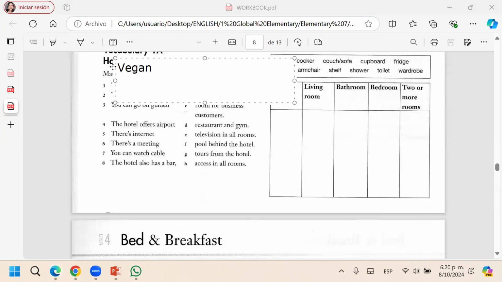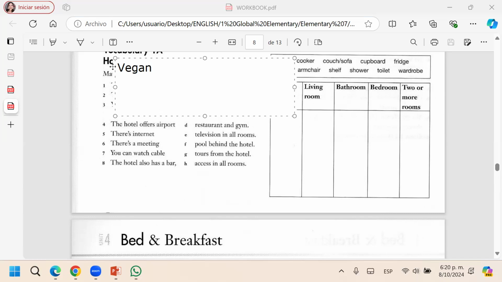It's a person that doesn't eat meat, animal meat or fish, no eggs and cheese, anything that comes from an animal. I think that vegan people don't wear clothes that are made from animals. They don't eat eggs, butter, milk, yogurt, nothing that comes from an animal.